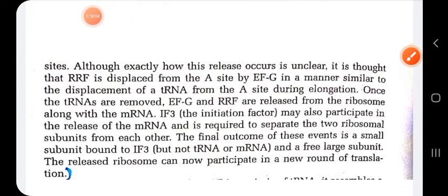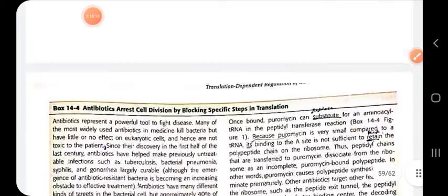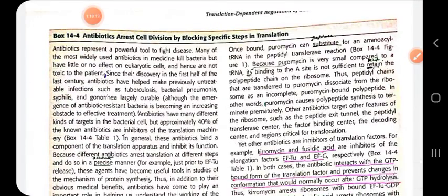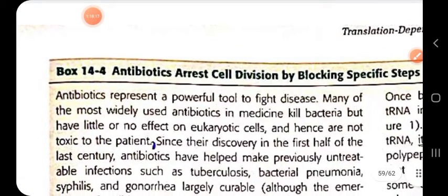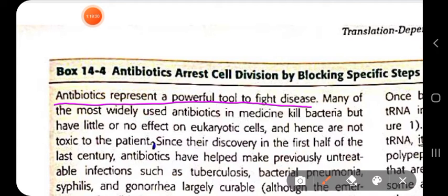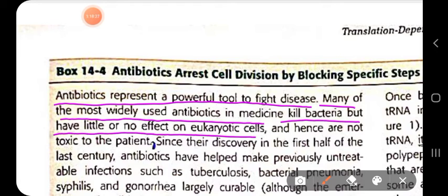Well, some inhibitors are also there which can inhibit the translation process in prokaryotes and eukaryotes. Some of these are antibiotics. We all know that antibiotics are a powerful tool to fight certain diseases, and many of the widely used antibiotics are medicines that will kill bacteria but have little or no effect on eukaryotic cells. Hence, they are not toxic to the patient.